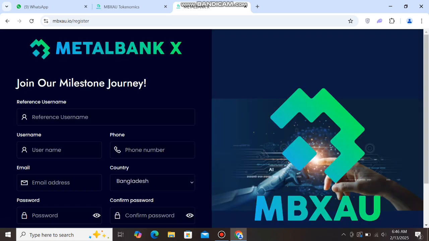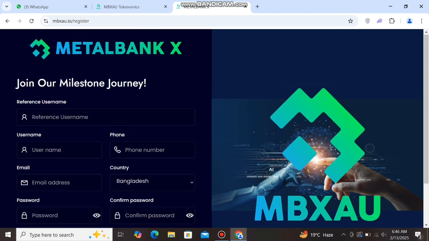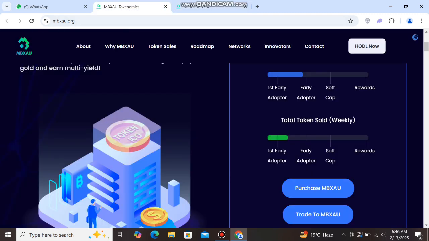So guys, you can check here. You can enter your reference username, your phone number, your email address, then select your country. Then you can enter your password and confirm your password, then sign up now. And next we go back to the home page. And next, guys, you can see you can start trading MBXAU.